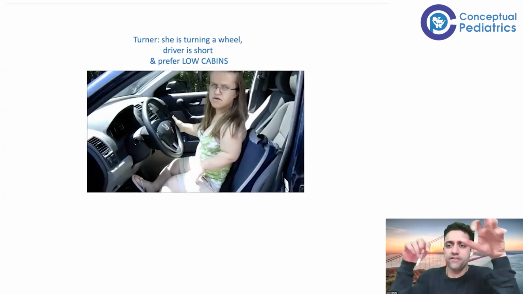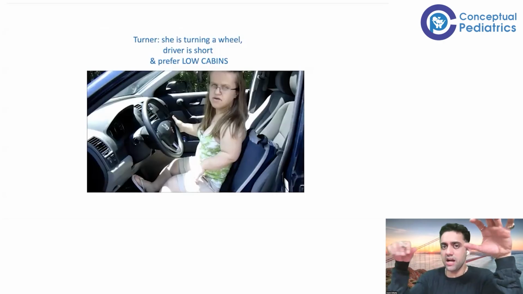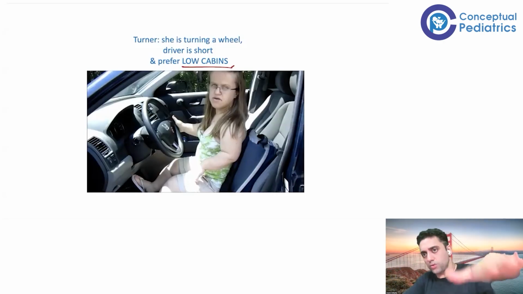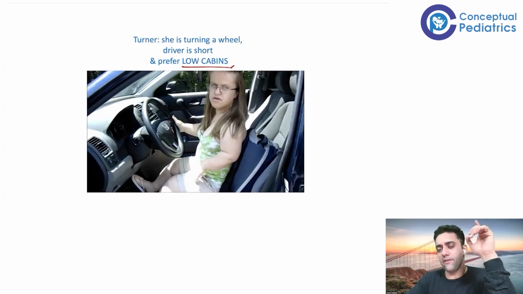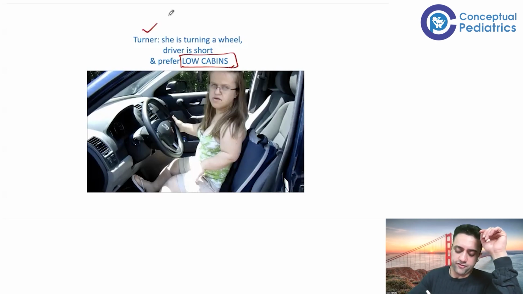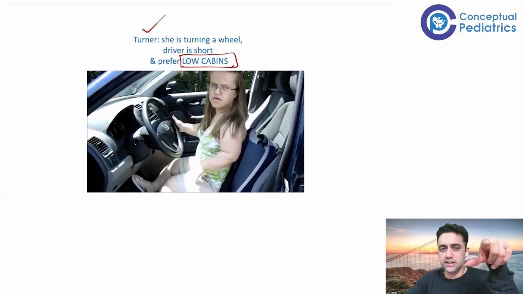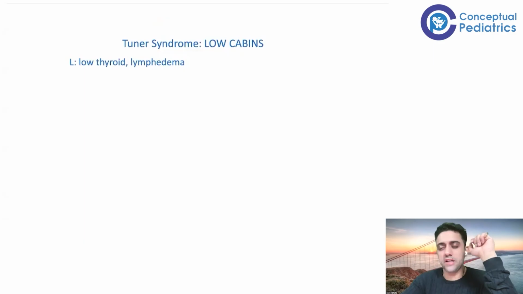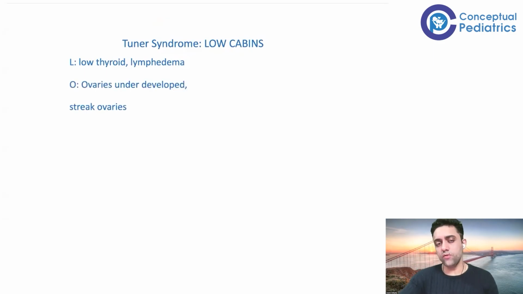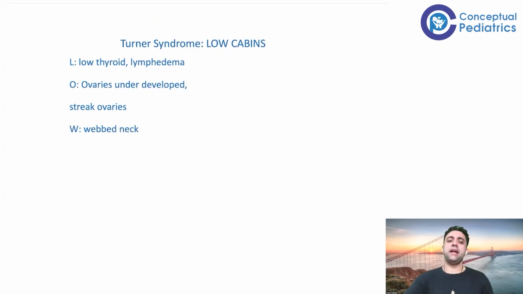So whenever they drive a car, they prefer a car which has low cabins, like a choti gadi, a low car. So the mnemonic we have kept over here is low cabins for Turner syndrome. She's turning her wheel. The driver is short and prefers low cabins. So L for low thyroid. The patient will have hypothyroidism, and L for lymphedema. O for ovaries underdeveloped. That's the streaking of ovaries, or underdeveloped ovaries, that you have in a case of Turner syndrome.